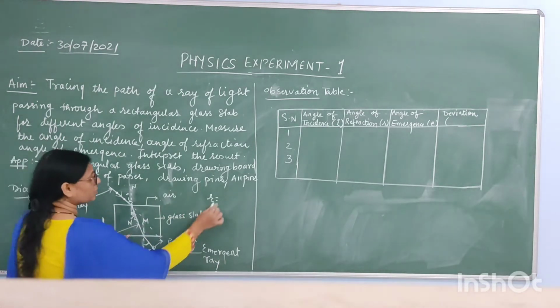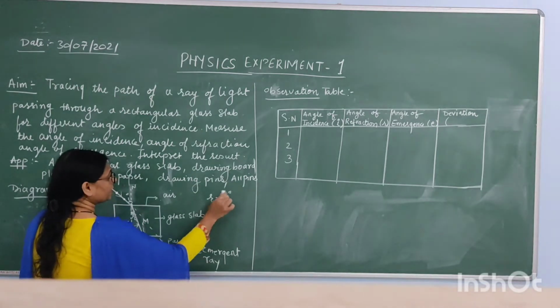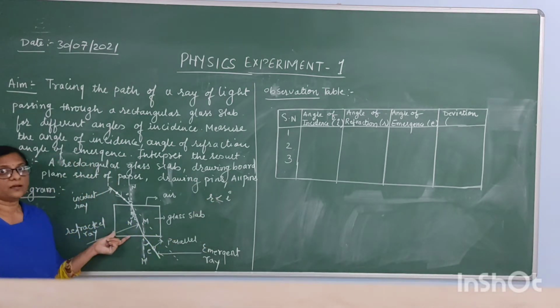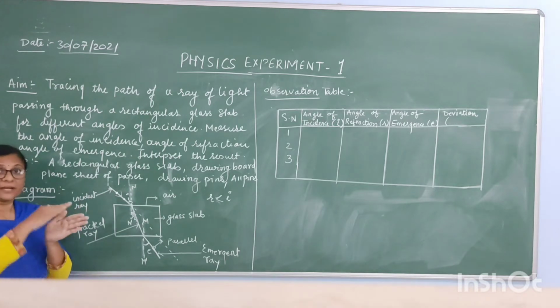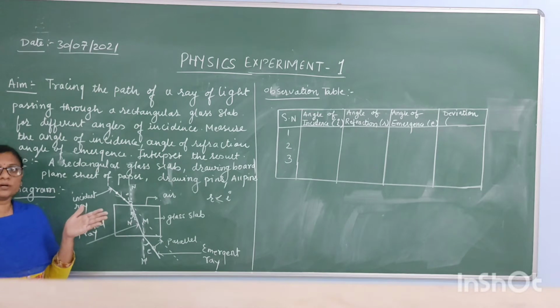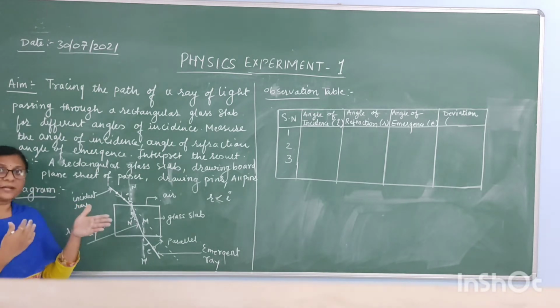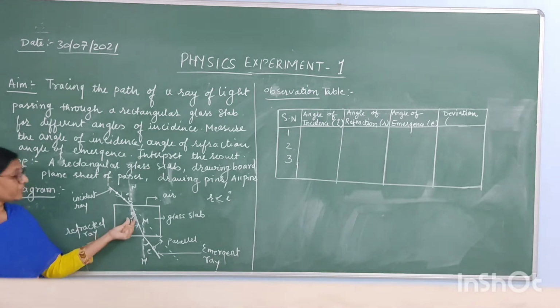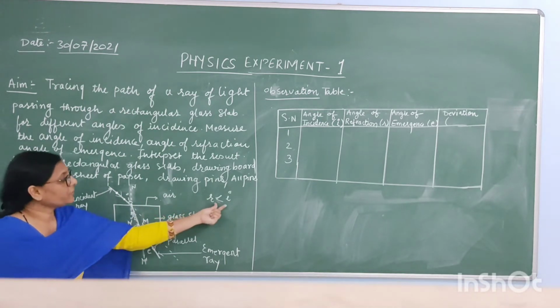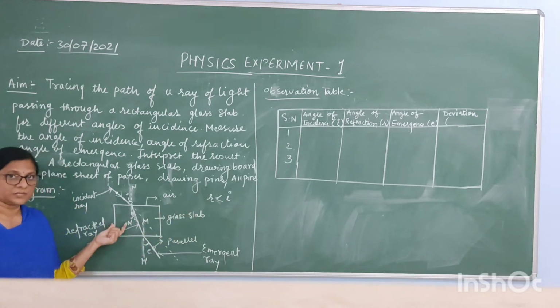R is always less than the angle of incidence, I. With whatever angle the ray is incident on the interface of the glass slab, when it enters the glass slab it bends towards the normal because refraction is taking place, and the angle of refraction will be less than the angle of incidence.